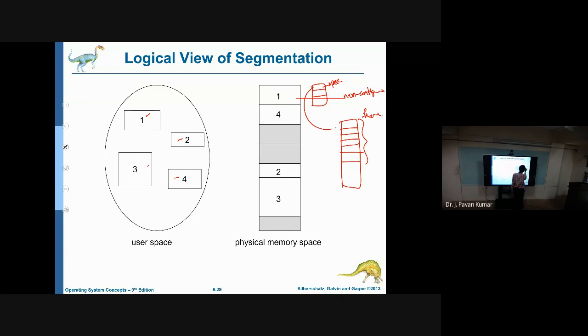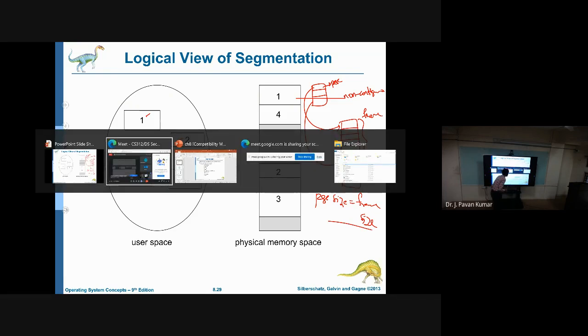Any page can be loaded into any frame, keep that in mind. That's why the restriction we follow is page size equal to frame size. Any doubts so far?